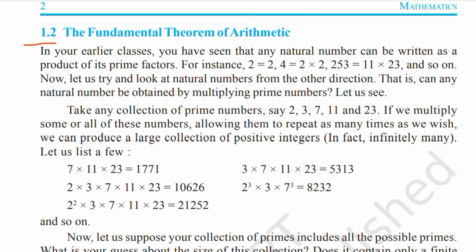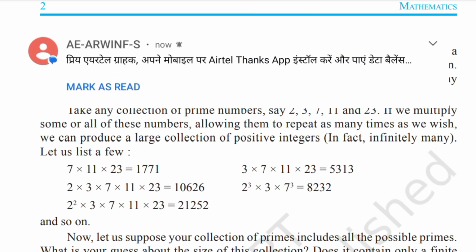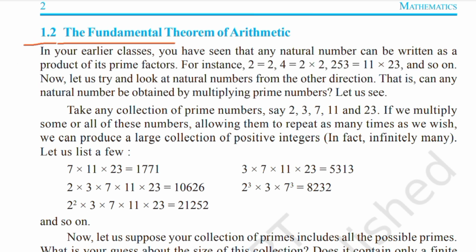1.2 The fundamental theorem of arithmetic. In your earlier classes, you have seen that any natural number can be written as a product of its prime factors.